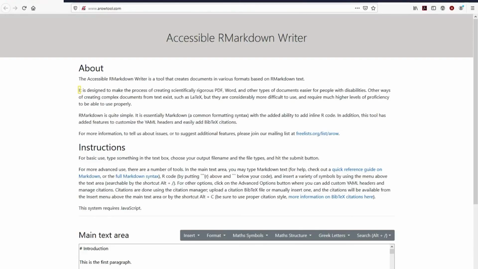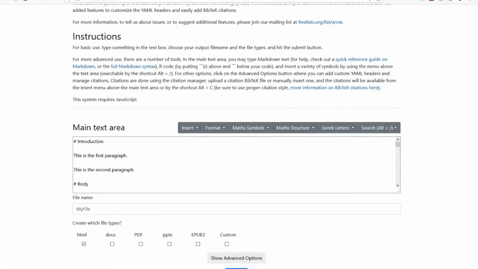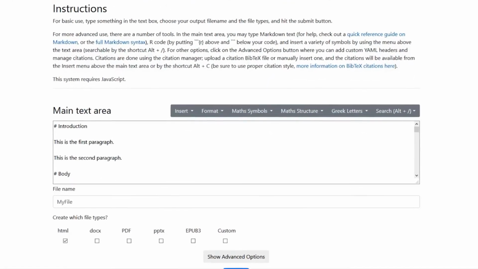Let's have a bit of a read as to what they say about it. It is designed to make the process of creating scientifically rigorous PDF, Word, and other types of documents easier for people with disabilities. Other ways of creating complex documents from text exist, such as LaTeX, but they are considerably more difficult to use. And we'll leave it there for the moment. I won't go through all the facilities that they have on the page because you'll all go to sleep. I'm going to drop down though to the edit field,